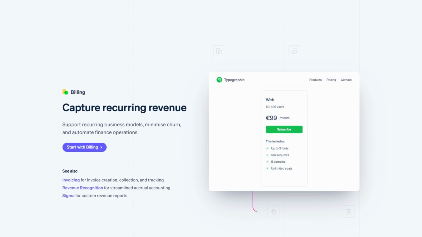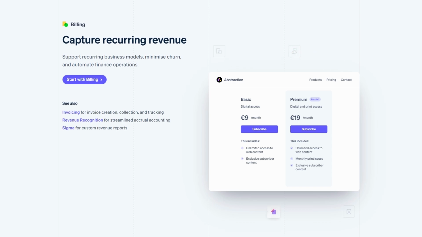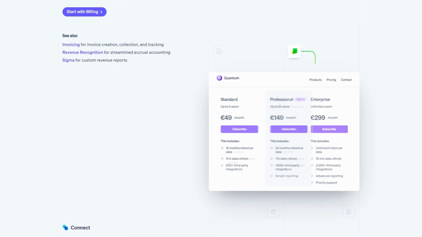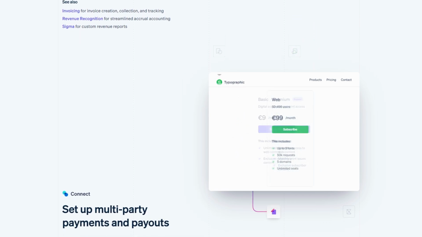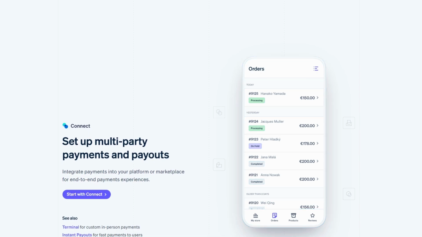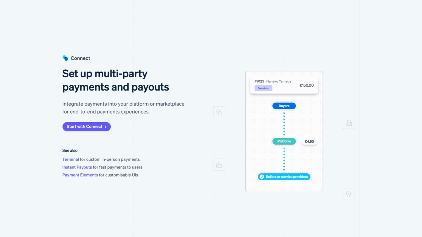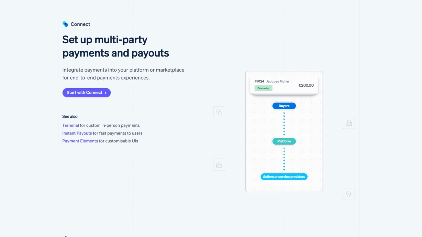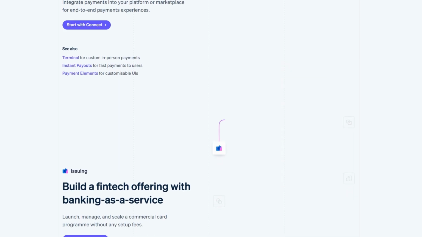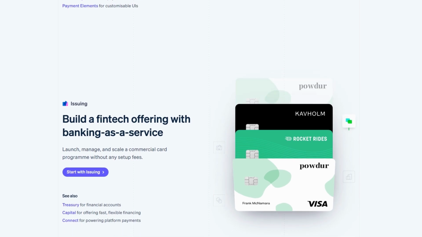Now, imagine this. You're a freelancer based in Canada, and your clients are spread across Europe, Asia, and the US. Normally, getting paid internationally could mean long wait times and expensive transfer fees. But with Stripe, you can receive payments quickly and directly into your bank account, no matter where your clients are located. Another major perk? Stripe integrates seamlessly with websites, mobile apps, and even invoicing platforms, so you don't have to worry about complex setups or technical issues.